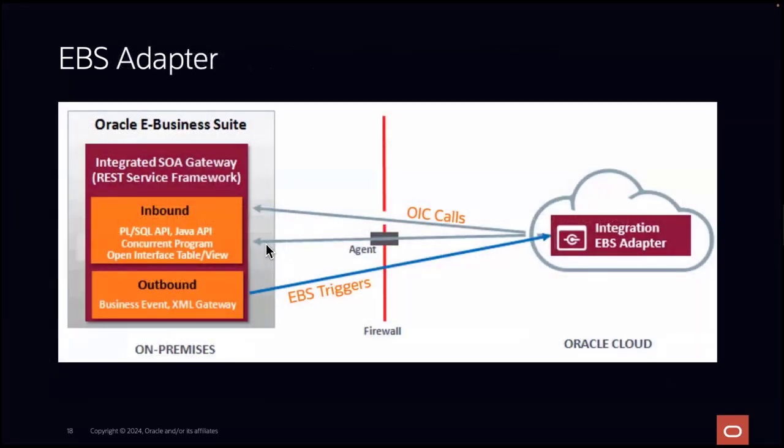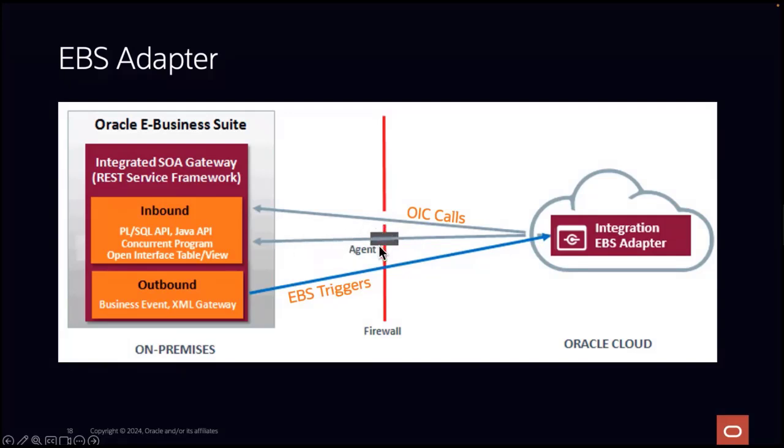Just a quick side on this. You have options. If your app layer is publicly accessible, OIC can directly call the APIs. If it is private, behind a firewall inside your network, you can use agents to communicate.